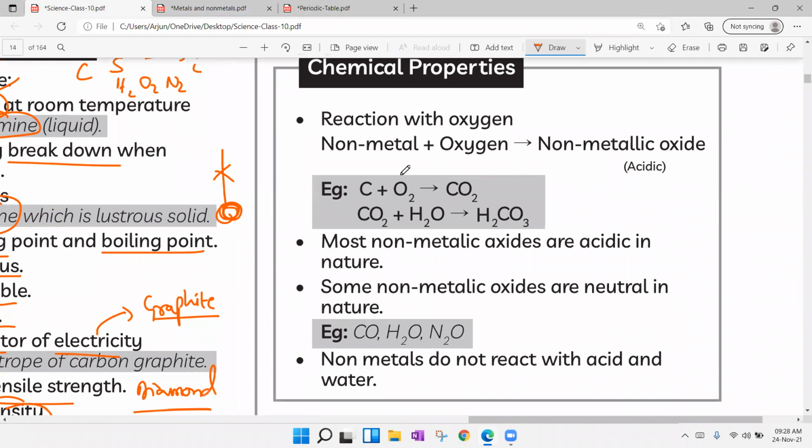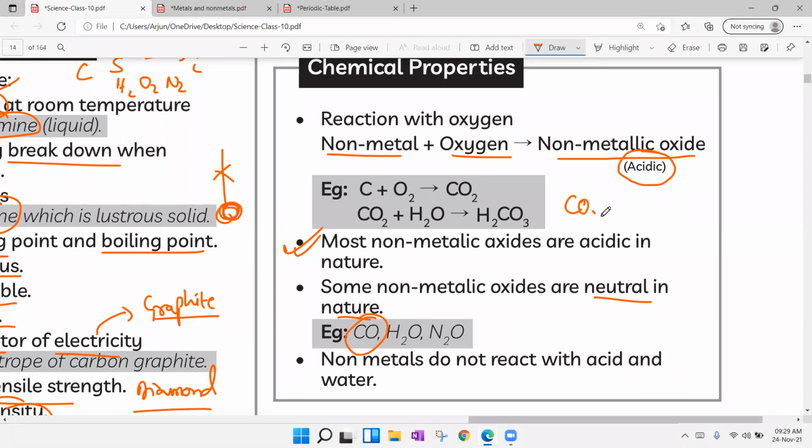Then, coming to the chemical properties: reaction with oxygen. Yes, we have one chemical property. Non-metals react with oxygen to form non-metal oxides, and non-metal oxides are acidic in nature. But here, this point you see, most non-metallic oxides are acidic in nature, but some are neutral in nature. For example, carbon monoxide is neutral. You see, carbon dioxide is also somewhat neutral.